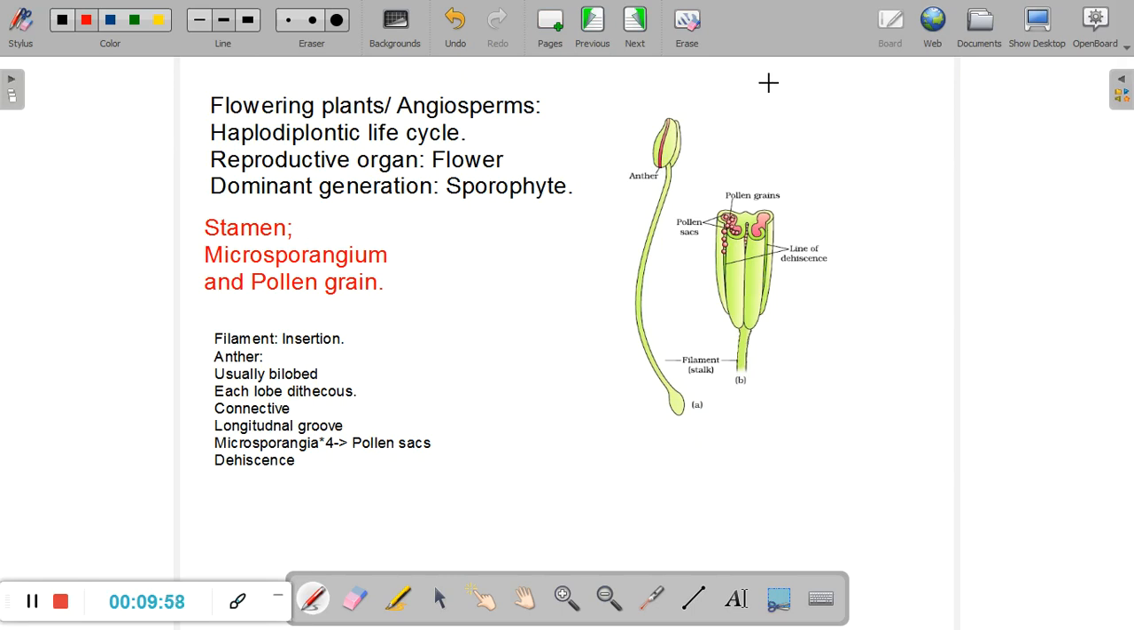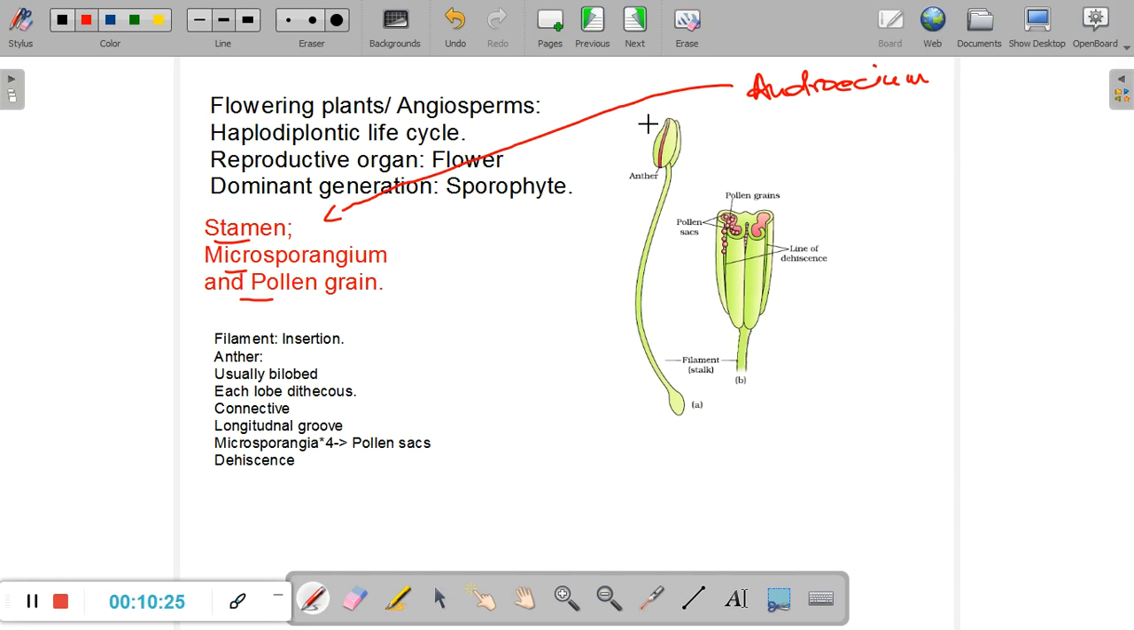Basically, the male reproductive part or component of the angiosperm is called the androecium. And the androecium is made up of units called the stamen. We have two or more than two stamens in the flowers. There can be n number of stamens. This is a variable number. Now, let us first start off with what the stamen is. Later on, we'll go to the term microsporangium and also the pollen grain.